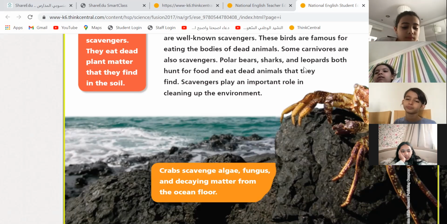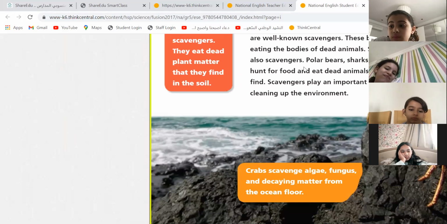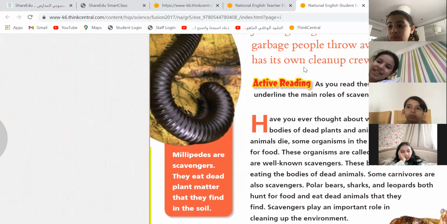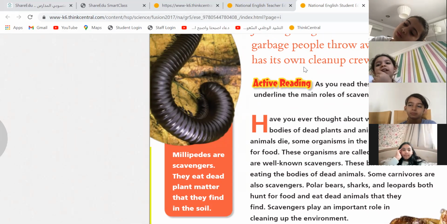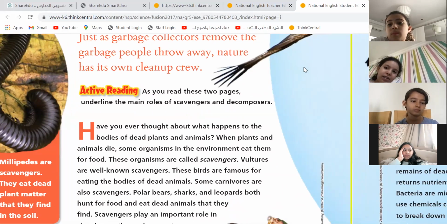Decomposed plants or animals are very squishy and small. They don't look exactly the same as the animal or the plant because they are already very decomposed. Also over here, this worm, we call it a millipede. Millipedes are scavengers. What's a scavenger? An animal that eats dead plant matter they find in the soil. Yes, a scavenger eats dead animals or plants.